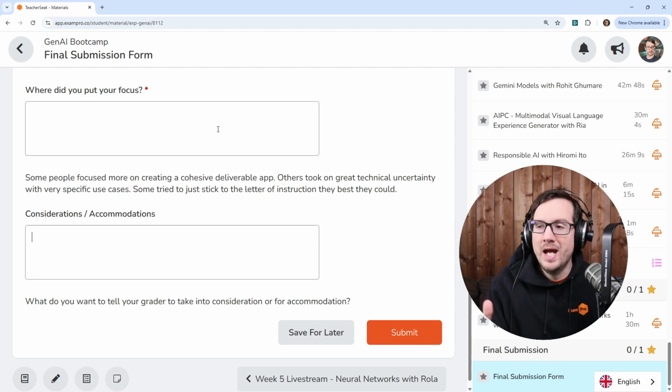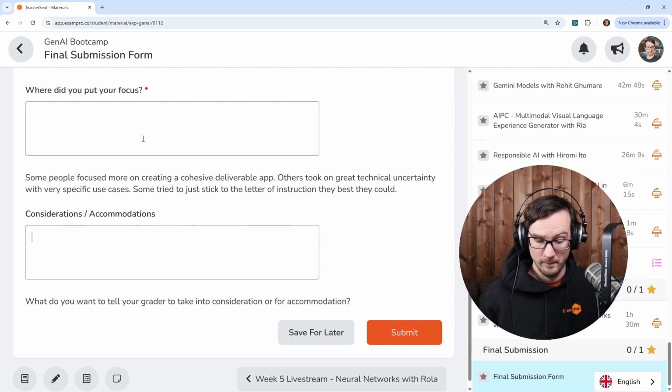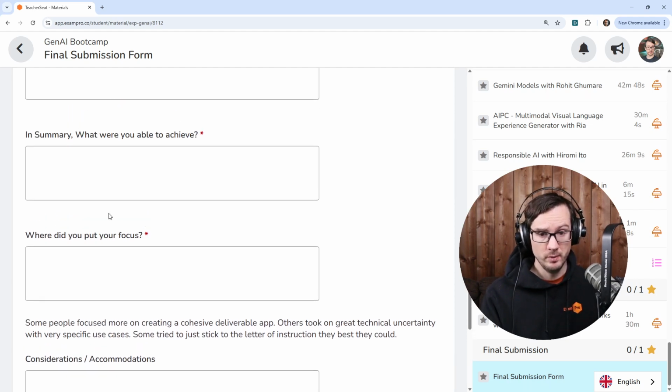Maybe you can go beyond the size of the box, of course, but if you go more than twice the size of the lines here, then you might be writing a little too much. If you want to expand and have more information within your GitHub, you could absolutely do that. But remember, this is for me in summary, and any additional information will be found in your repo. It should be easy for me to find. Okay.